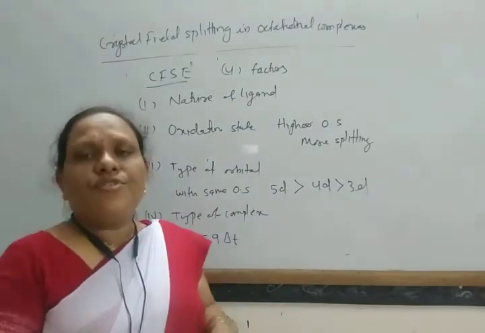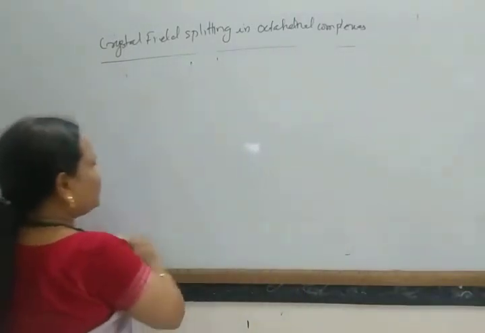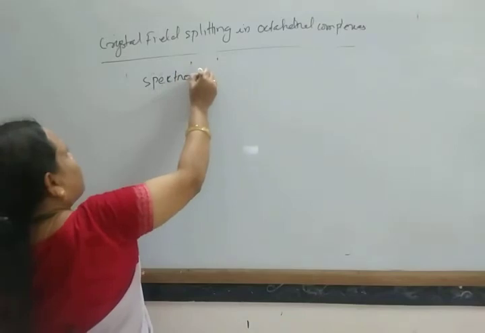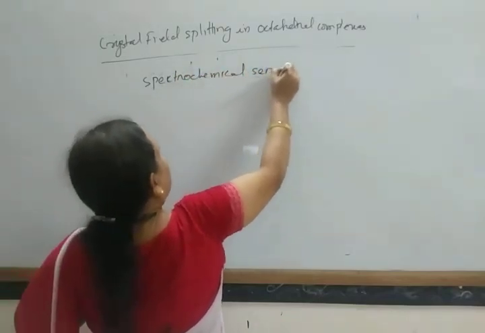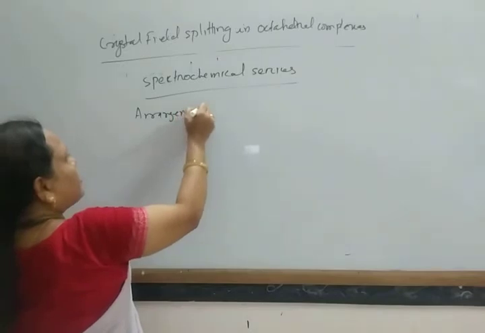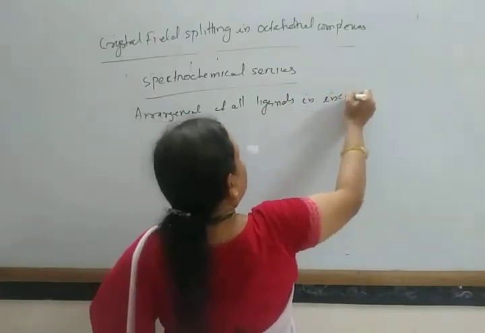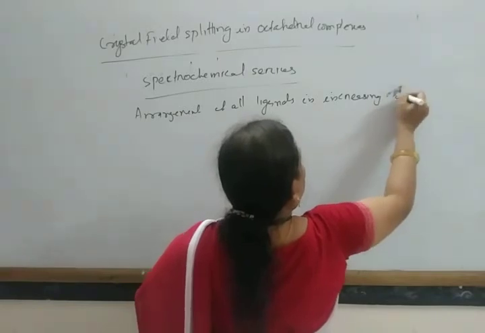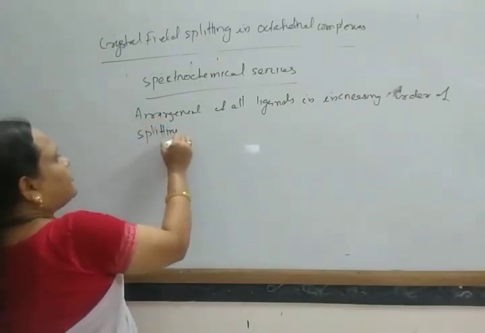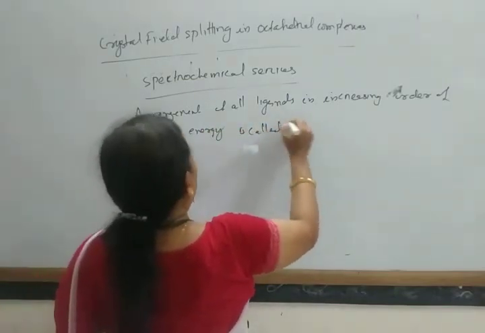So the arrangement of all the ligands in the increasing order of their crystal field splitting energy is known as spectrochemical series.